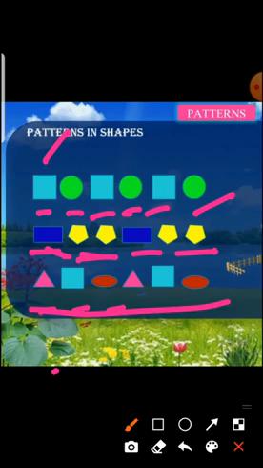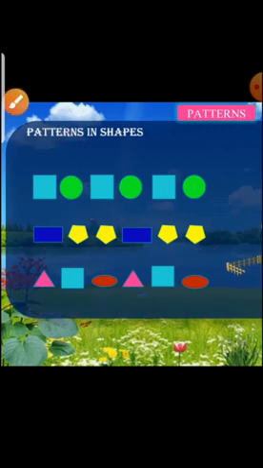Again, this process continues. That's why I said patterns in shapes occur when a group of shapes are repeated over and over again. A particular set of shapes comes repeatedly; that is what we call patterns in shapes. Understand, students? Okay.